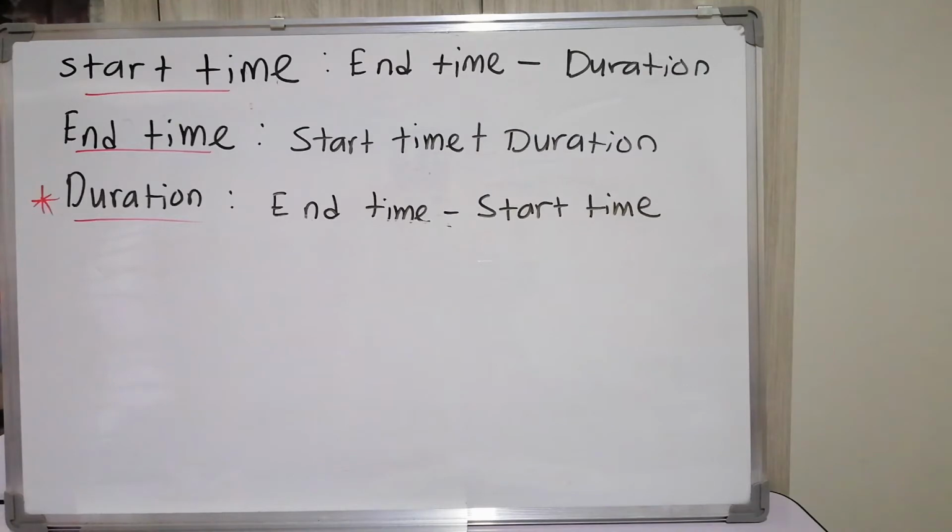If you see the description below, they put that 31 August Wednesday until 6 September Tuesday is 1 week. 7 September Wednesday until 13 September Tuesday is 1 week. And 14 September until 16 September is 3 days. So the total duration is 2 weeks and 3 days. Okay, we have a calculation for this, but for now, sir is not going to show you.